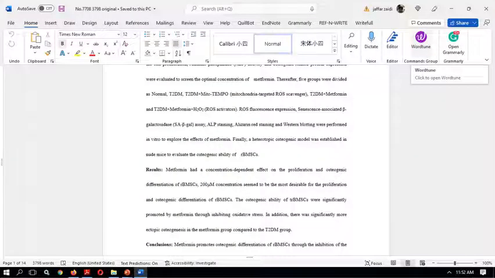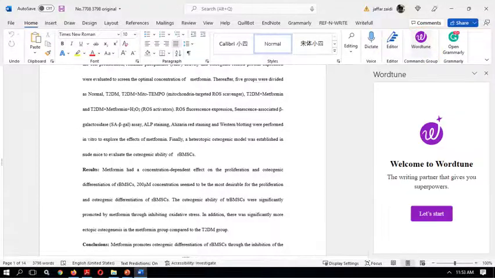Here's this Wordtune that you can see here. This is how Wordtune looks in MS Office, and this is the interface. Once you click on Wordtune here, it will show up as this icon, and it will tell you welcome to Wordtune, the writing partner that gives you superpowers. So this is what they claim.